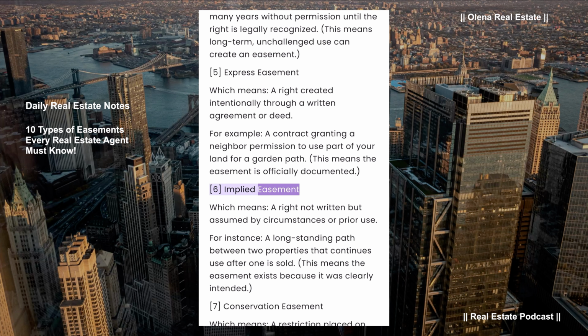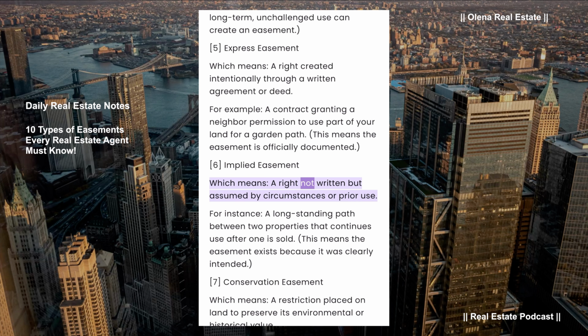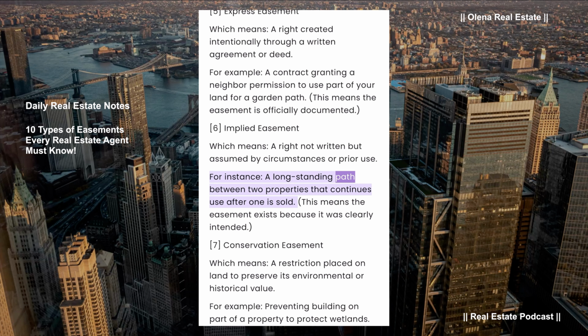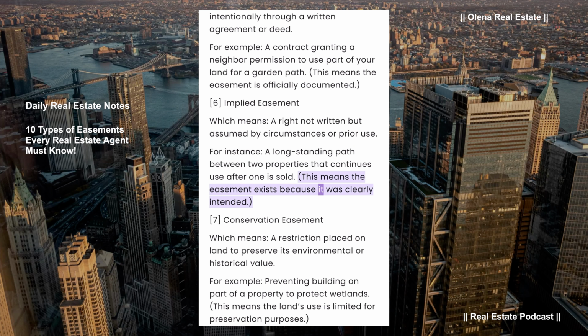Implied easement, which means a right not written but assumed by circumstances or prior use. For instance, a long-standing path between two properties that continues use after one is sold. This means the easement exists because it was clearly intended.